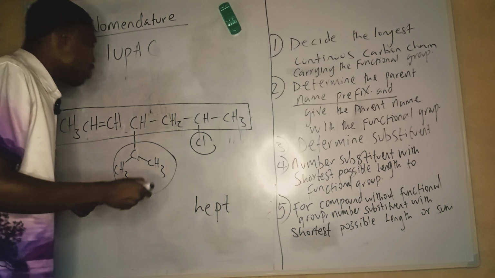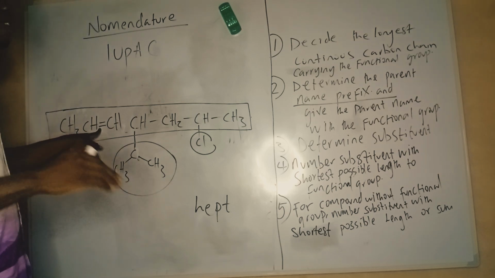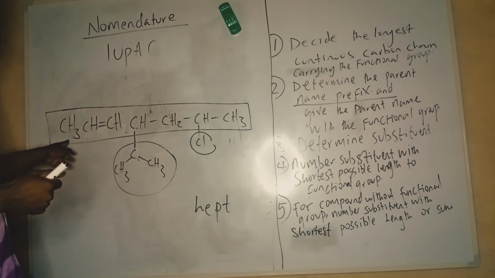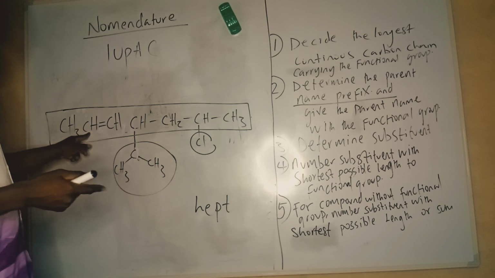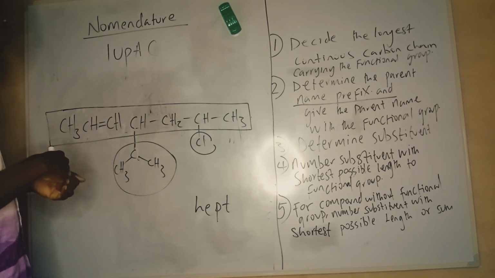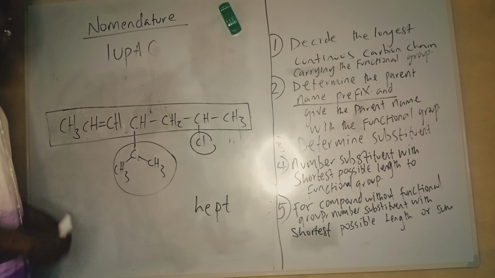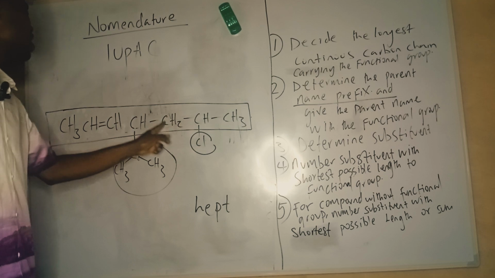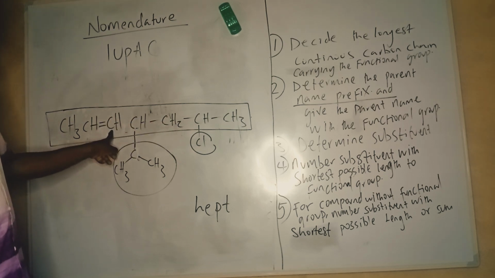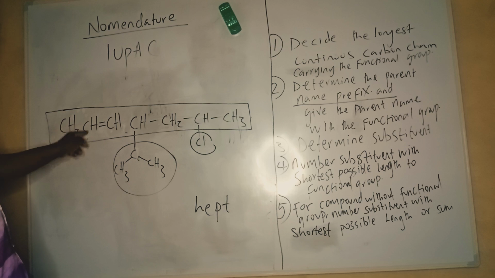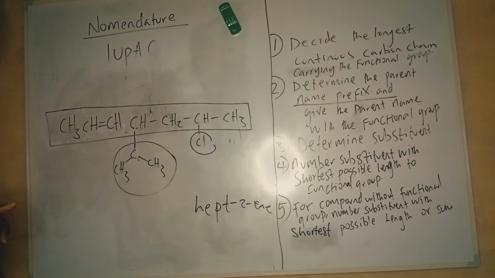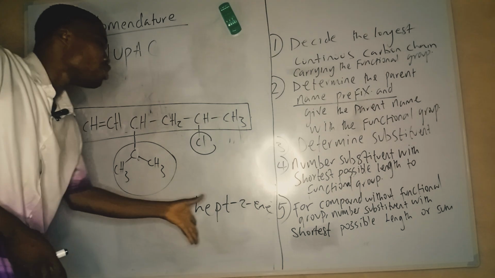So we say heptene. But for functional groups like this, any functional group, you also have to determine the number. When you don't put the number, it's when the functional group is on the first carbon. In this case, clearly the functional group is on 1, 2. And when you are numbering the functional group, you number it with the shortest possible length. That means I don't number it like 1, 2, 3, 4, 5 and say the functional group is 5-ene. No, the functional group is at the shortest possible position: 1, 2. So that's hept-2-ene. Beautiful. Hept-2-ene is the parent name, and hept is the parent name prefix.